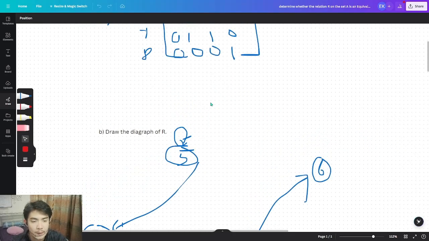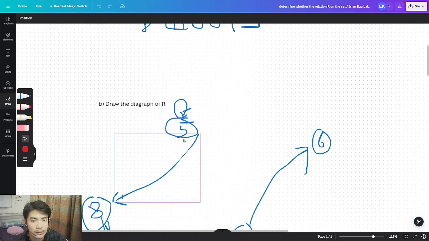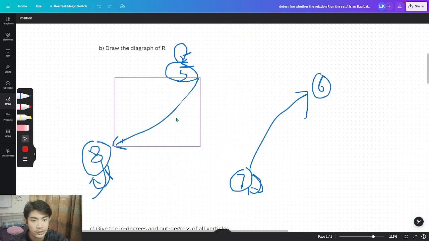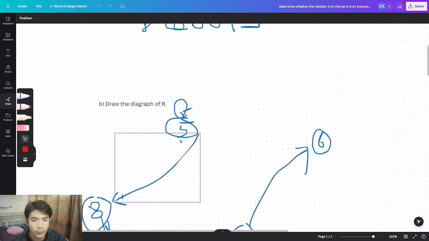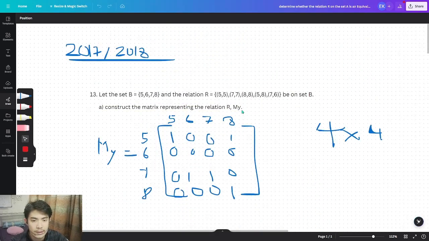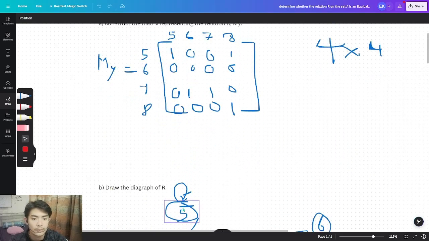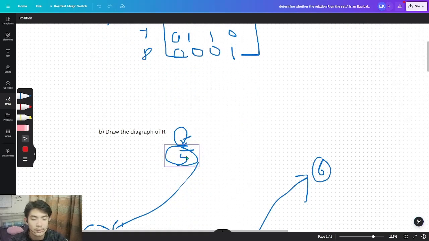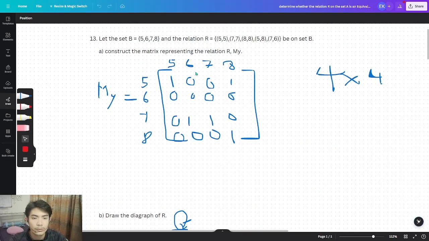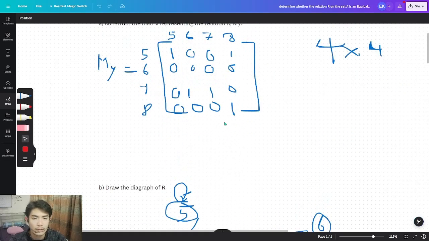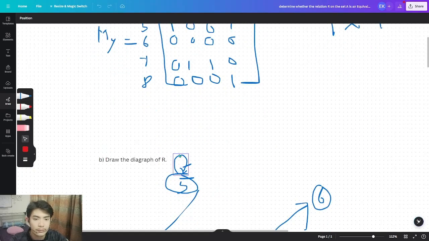Now we go to the second question, part B, which is to draw the diagram of R. So the question asks us to draw a diagram of the relation. Before we draw the diagram, we look at the matrix. We're going to draw according to the matrix created. There are vertices 5, 6, 7 and 8. According to the matrix, there's a 1 at (5,5) representing reflexive, so we put an arrow that goes outward and back into 5 itself, representing reflexive.